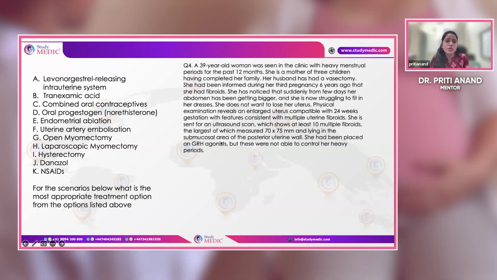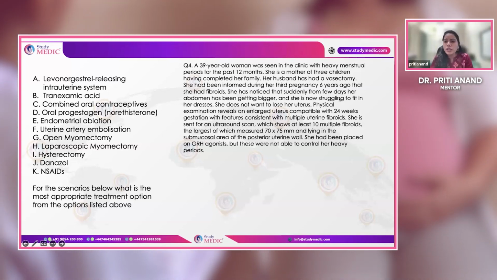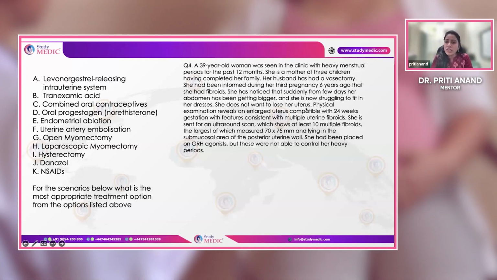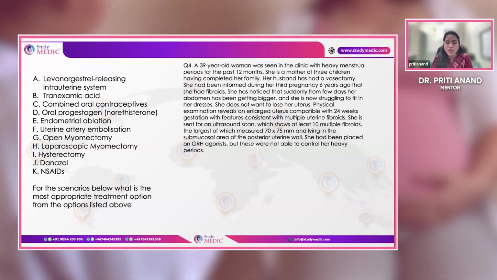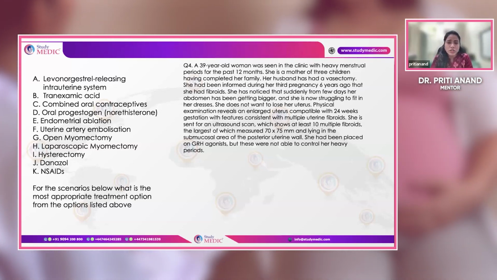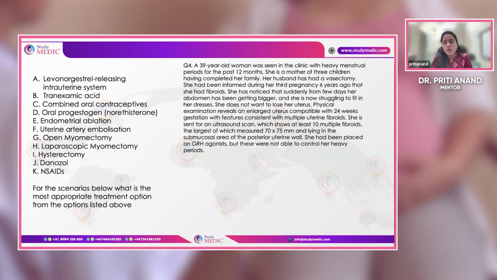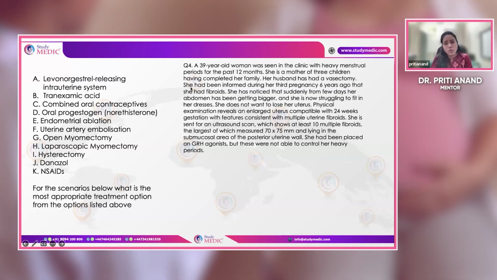The second important question is, what type of myomectomy do I want to do, laparoscopic or open? Can you read in this question that suddenly it started increasing? The abdomen size started increasing suddenly. So this raises a query that it might be a myoma, or it can be a sarcoma. Okay, it is a suspicion. During laparoscopy, morcellation is usually done to deliver out the myomas, which is ideally not a good procedure if you suspect something can be cancerous. So considering that, this patient will undergo the myomectomy, but the open variety.